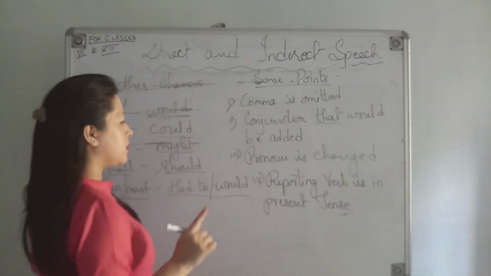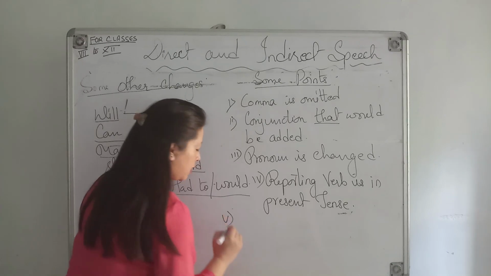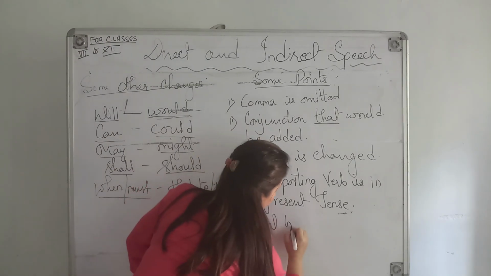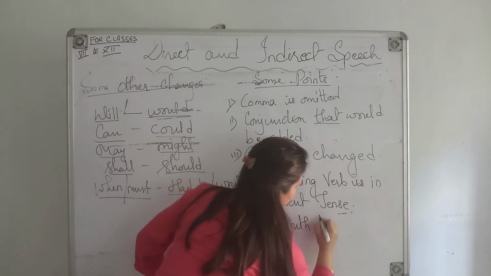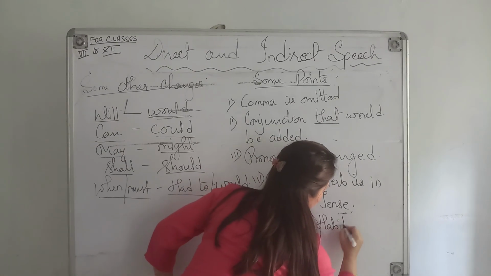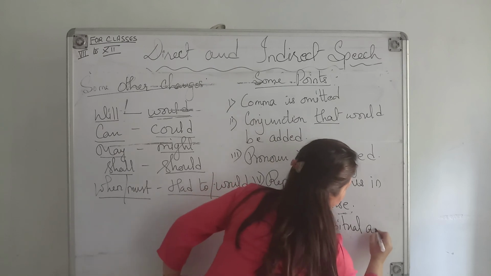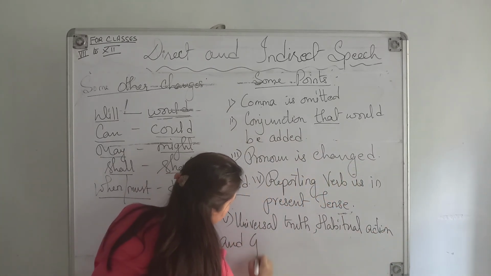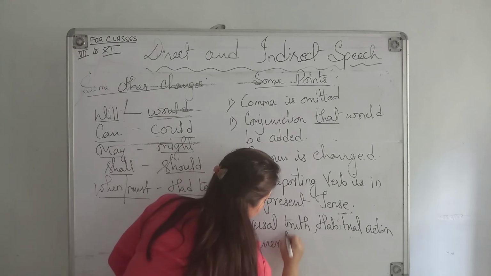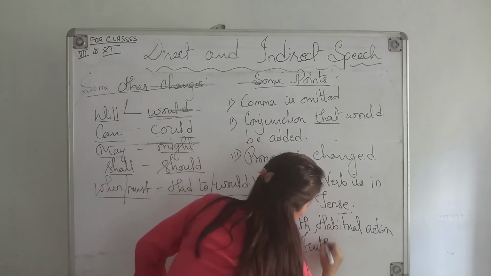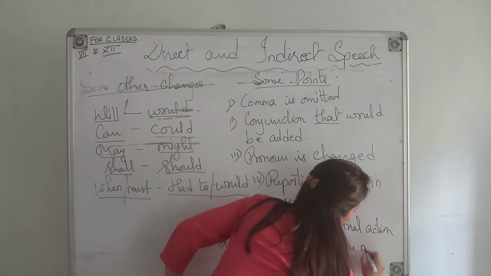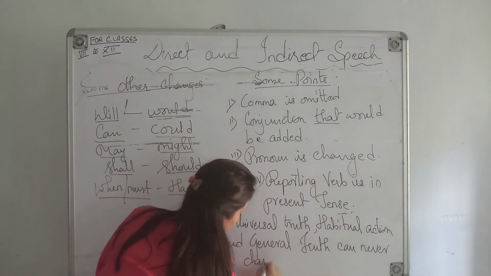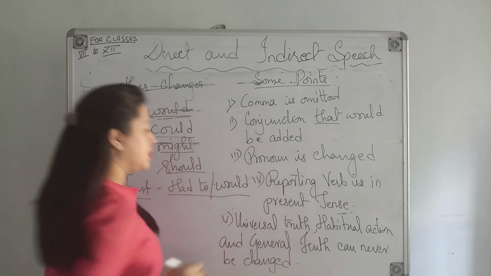So the last point is very important. Last point is universal truth, habitual action, and general truth can never be changed. This is a very important point.